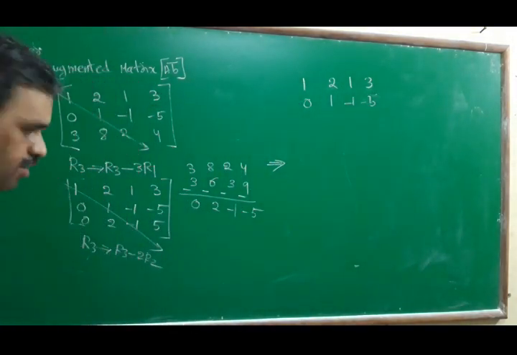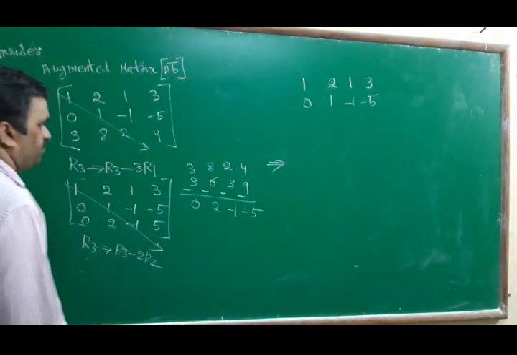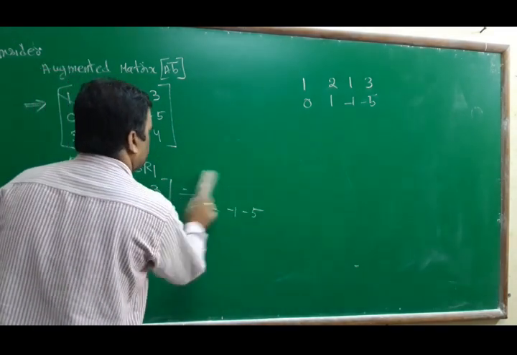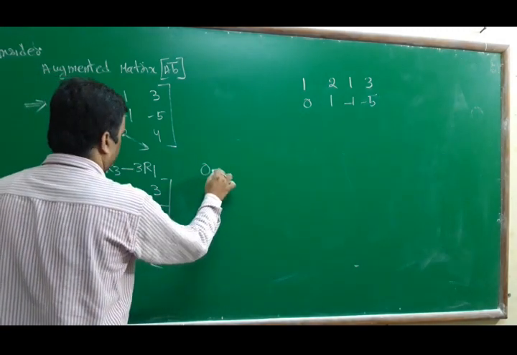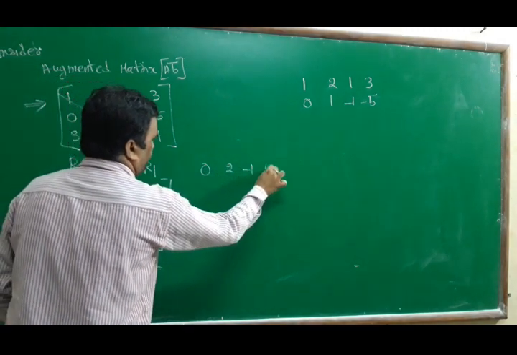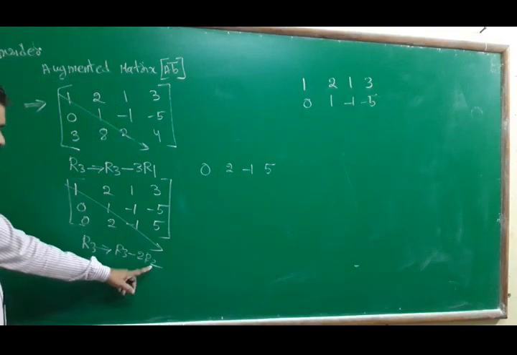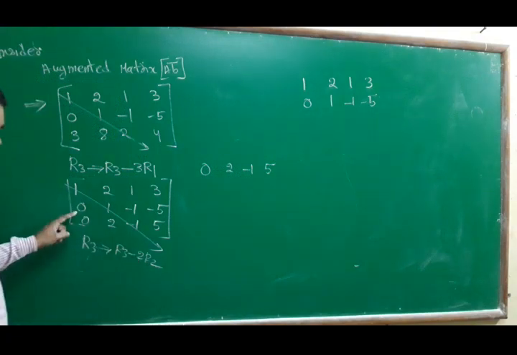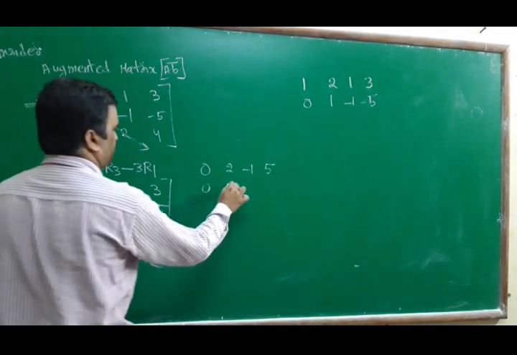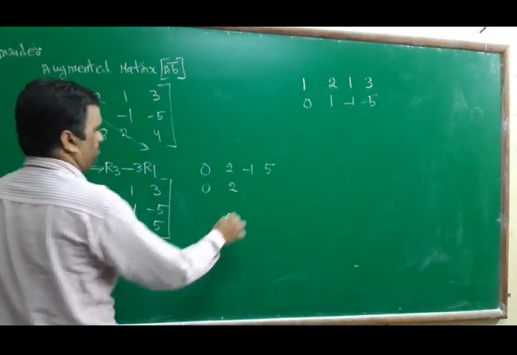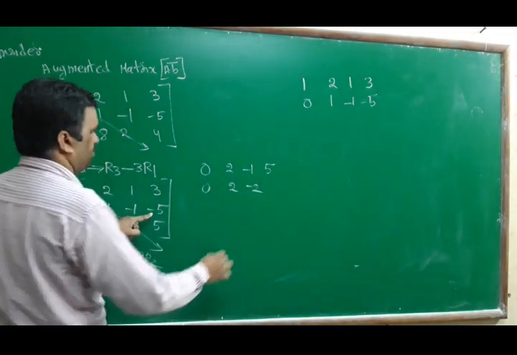Now I will do this row operation. R3 implies R3, third row 0, 2, minus 1, 5. Second row we have to multiply by 2: 0, 2, minus 2, minus 10.